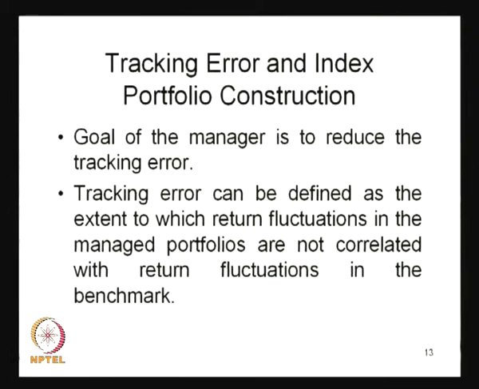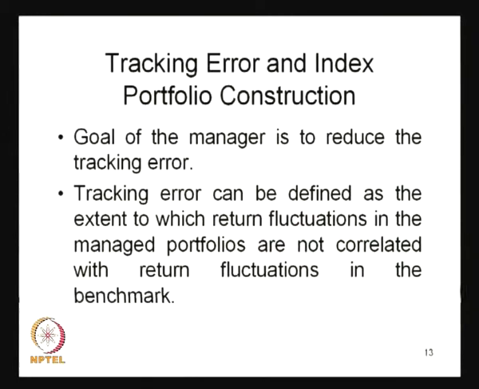This is what we call the tracking error, and the goal of the manager is to reduce the tracking error. Tracking error is basically the extent to which the return fluctuations in the managed portfolio are not correlated with return fluctuations in the benchmark. How can the tracking error be calculated?